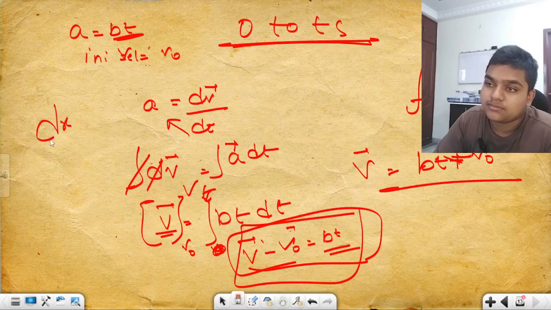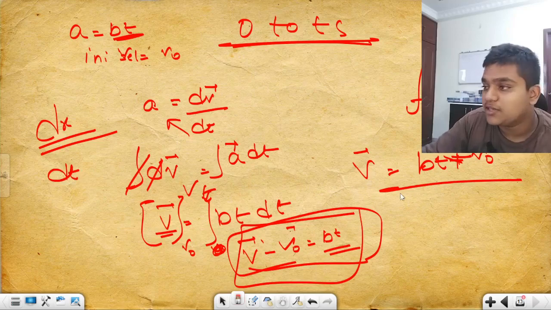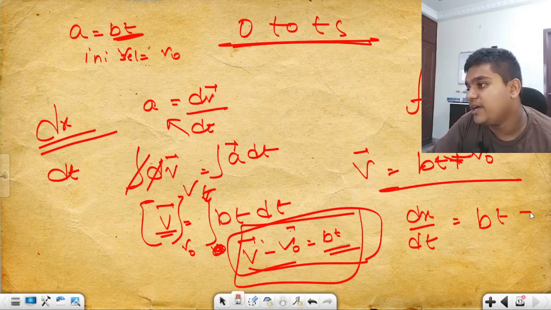Now velocity is equal to dx by dt, the rate of change of position with respect to time, that is equal to bt plus v naught.